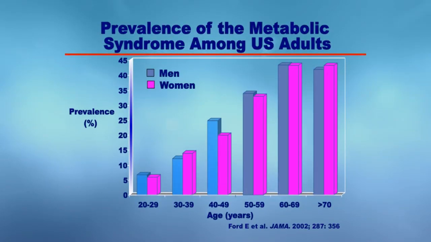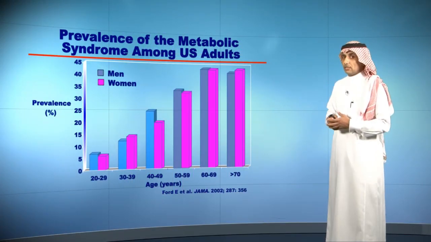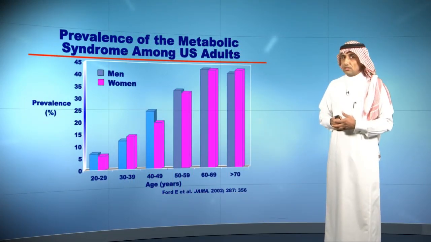So what is the prevalence of metabolic syndrome in the United States? They did this study in 2002, and it was published in JAMA. What they found is that in about 50% of the elderly population, those more than 60, the risk of metabolic syndrome is really high.